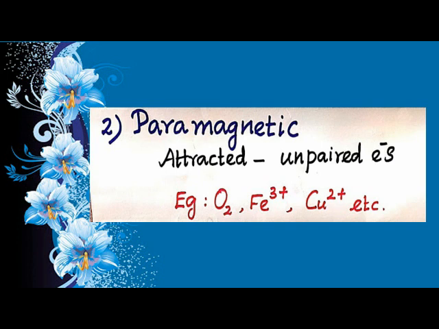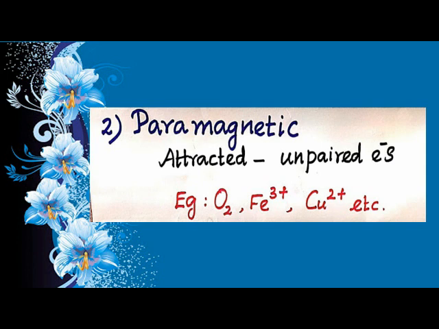Any solid or substance which has unpaired electrons is known as a paramagnetic substance. When we see further, it is attracted by the magnetic field. The paramagnetic substance is attracted by the magnetic field.